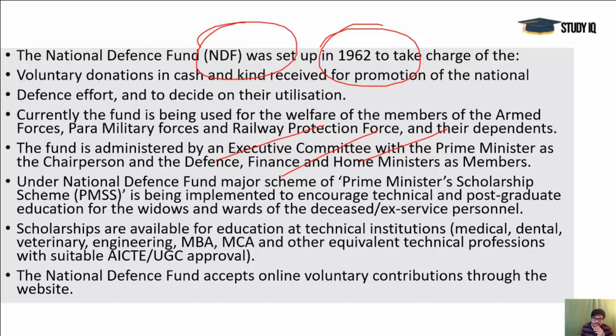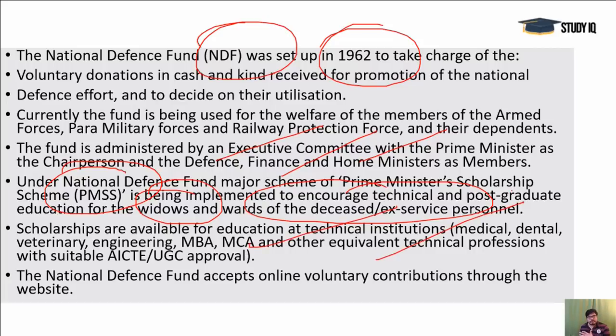Under it there is a particular scholarship scheme called PMSS, Prime Minister Scholarship Scheme, implemented to encourage technical education and postgraduate education for the widows, or wards, meaning the kids, of these deceased or ex-service personnel.